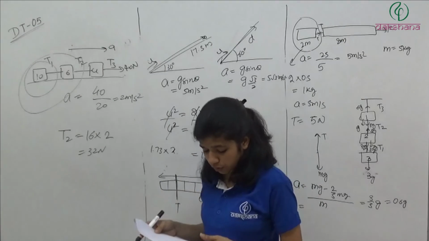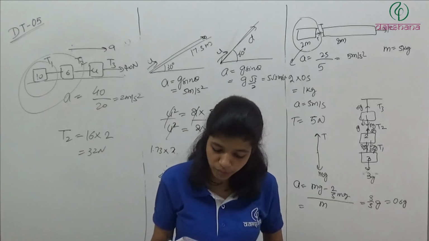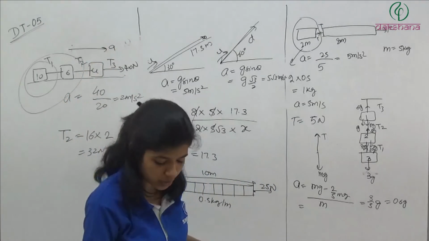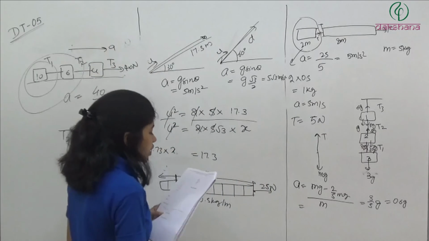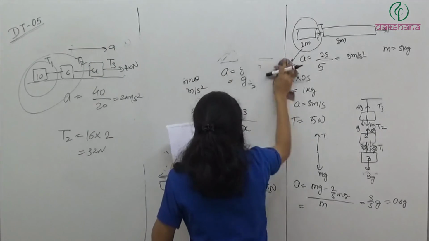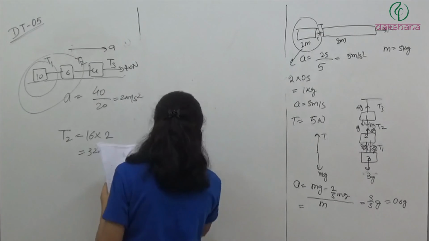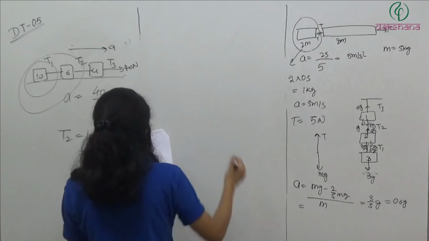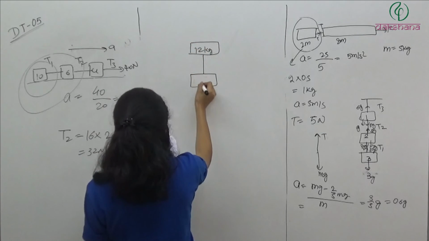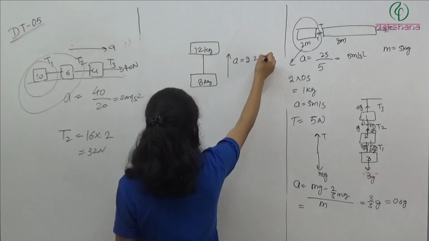Question number 40. A body of mass 8 kg is hanging vertically from another body of mass 12 kg. The combination is being pulled by a string with an acceleration of 2.2 meter per second square. Then tension T1 will be, take g equal to 9.8. So I will draw the diagram. We have two masses of 12 kg and 8 kg. Acceleration is equal to 2.2 meter per second square.